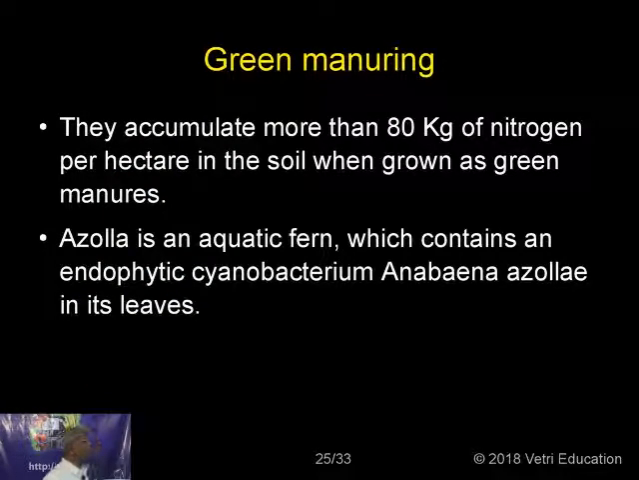So green manures accumulate more than 80 kg of nitrogen per hectare in the soil when grown. Azolla is an aquatic fern which contains an endophytic cyanobacterium, Anabaena azollae, in its leaves. So the cyanobacterium Anabaena azollae is there in the leaves, and that is able to increase the nitrogen content.